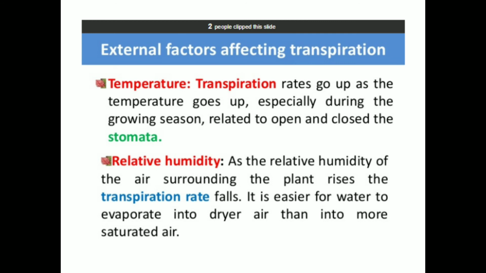Now let us discuss the external factors which affect the rate of transpiration, that is temperature and relative humidity. Temperature: transpiration rates go up as the temperature increases, especially during the growing season, related to opening and closing of the stomata. Relative humidity: as the relative humidity of the air surrounding the plant rises, the transpiration rate falls. It is inversely proportional. It's easier for water to evaporate into drier air than into saturated air.